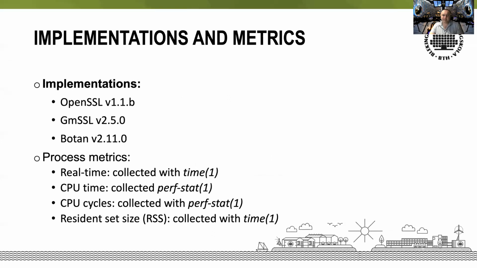To implement those experiments, we made use of 3 cryptographic libraries. Initially, we only planned to use OpenSSL and Botan. The reason for using more than one cryptographic library was that in case there were any implementation issues, we hoped that by using multiple implementations, we'd be able to spot these problems.